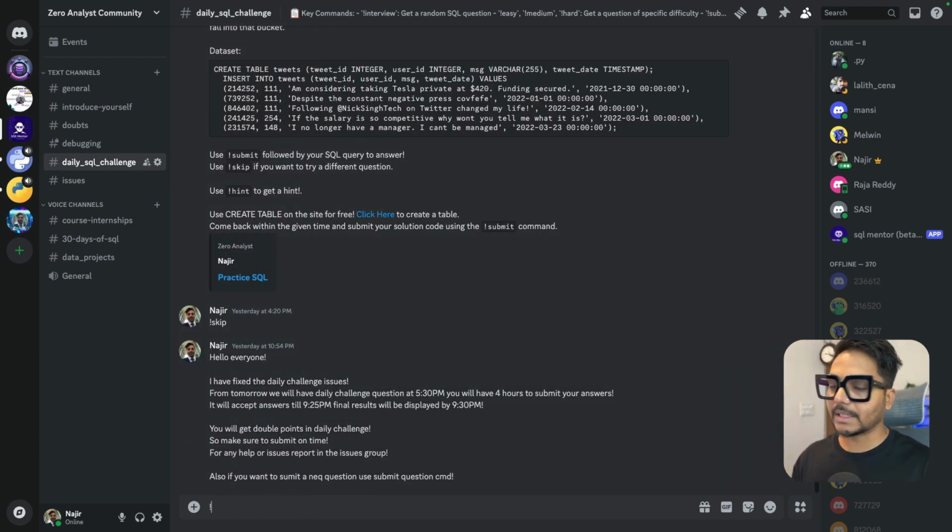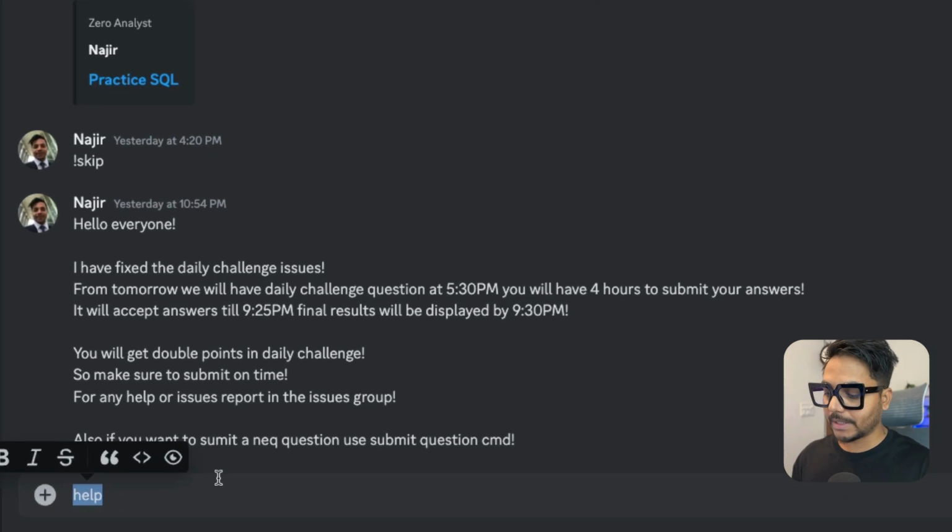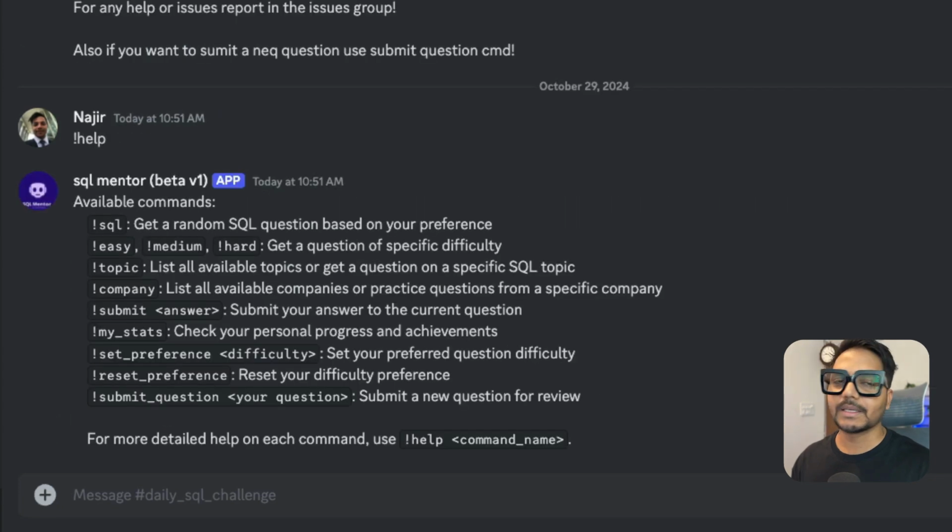The first command that you need to type is called help, to see all the different commands that you have. You need to know one thing: if you just type help, this bot is not going to see your message, because this is a community, so if you just send a text message, it isn't read by this bot. That means you need to first give a command. To give a command, you need to add an exclamation sign, and then type help without any space. So exclamation sign help, and if I give enter, you will get a response.